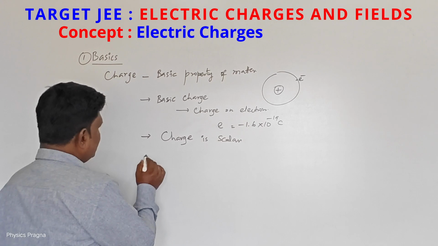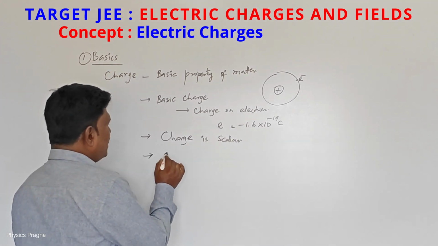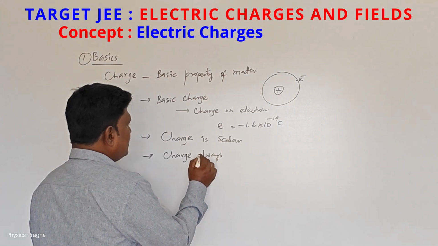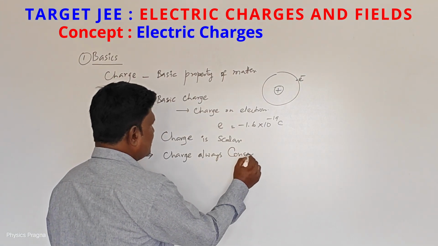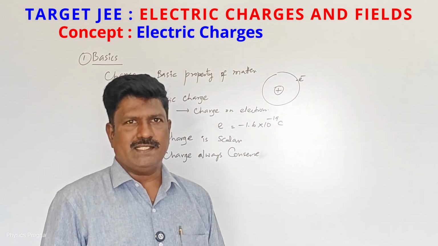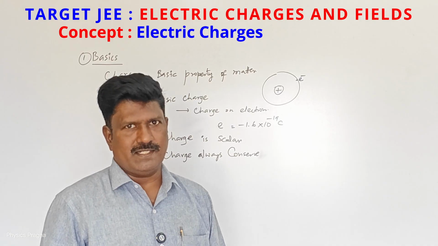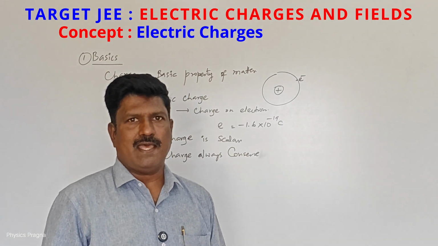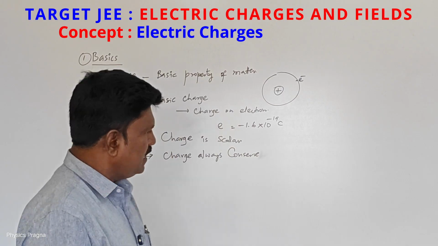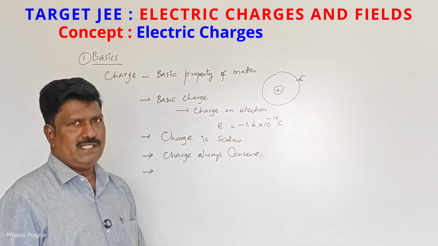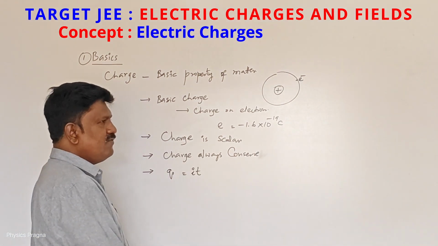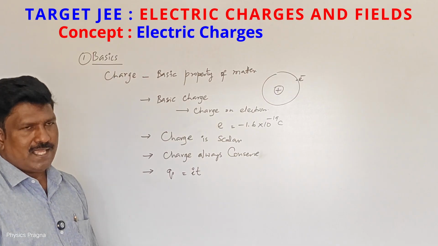Next property of charge is that charge is always conserved. That means charge can neither be created nor destroyed, but we can have a charge on a body by adding and removing electrons. Generally, we take the symbol for charge as small q. So charge q is equal to I t. It is the formula. I is the current and t is the time.